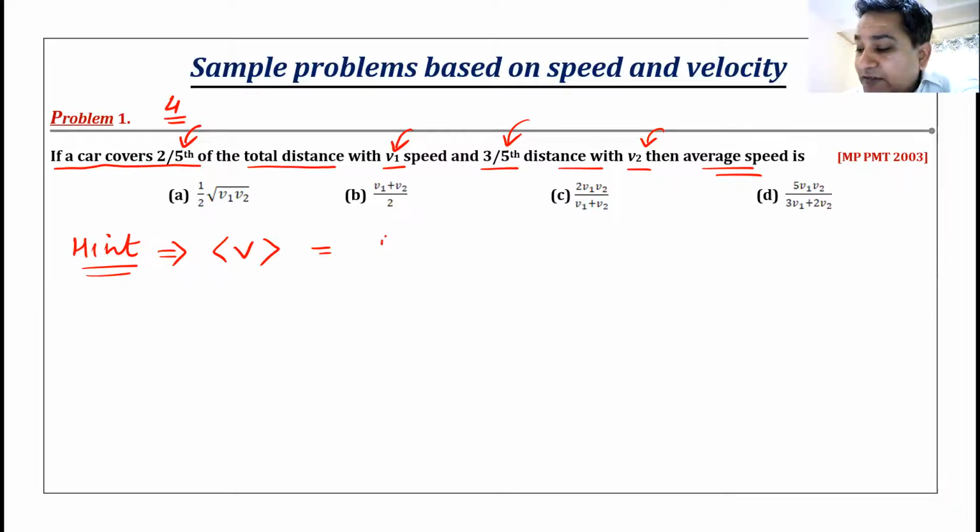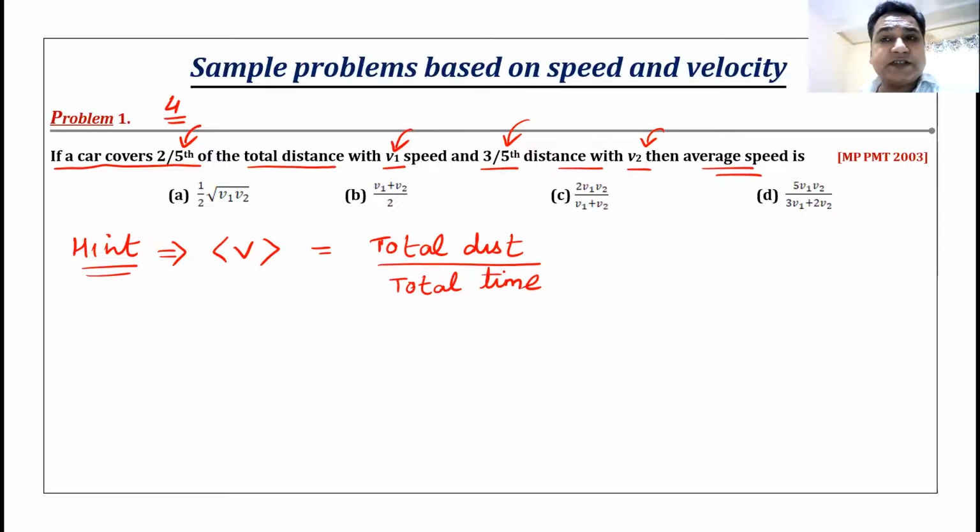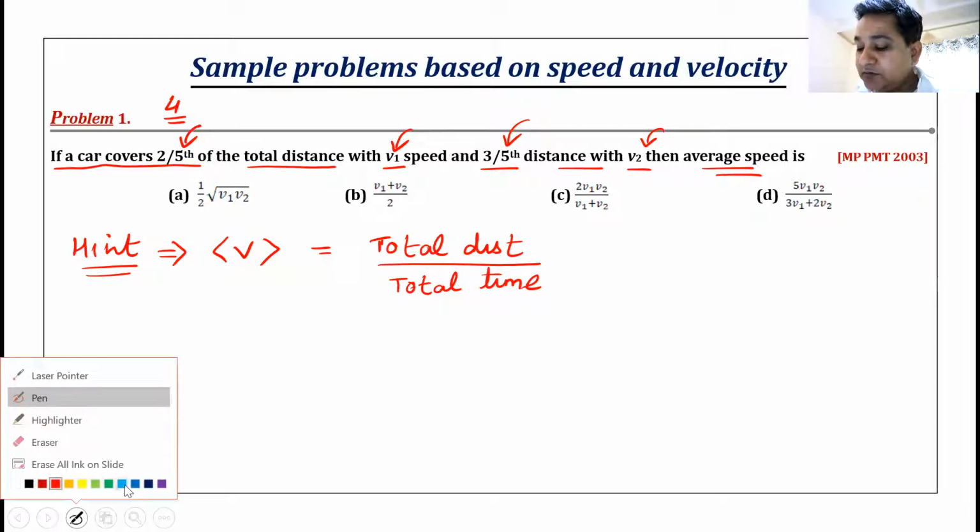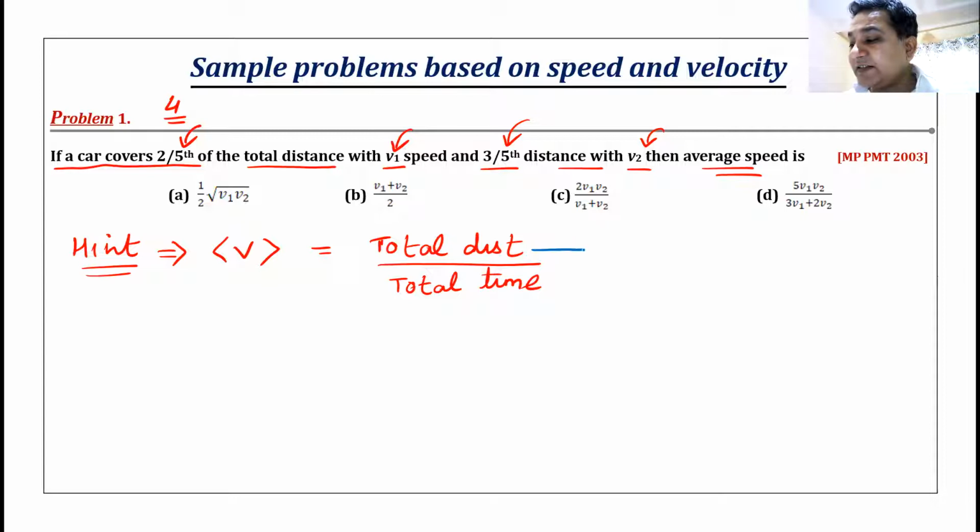So it is total distance divided by total time. So now this is the hint. You have to find the total distance and you have to divide it by the total time. How are we going to do this? Total distance, nothing has been said about the distance. So if nothing has been said about the distance, I can call total distance as x.